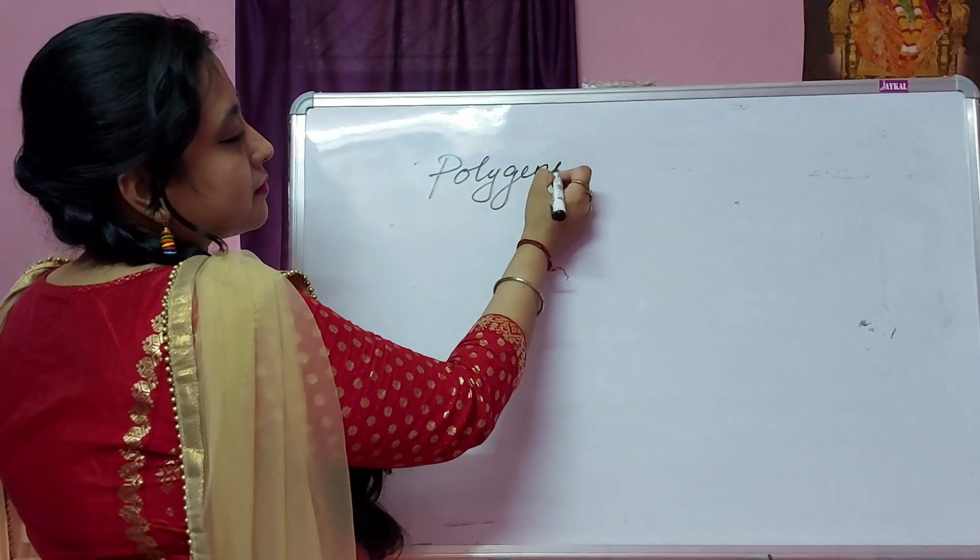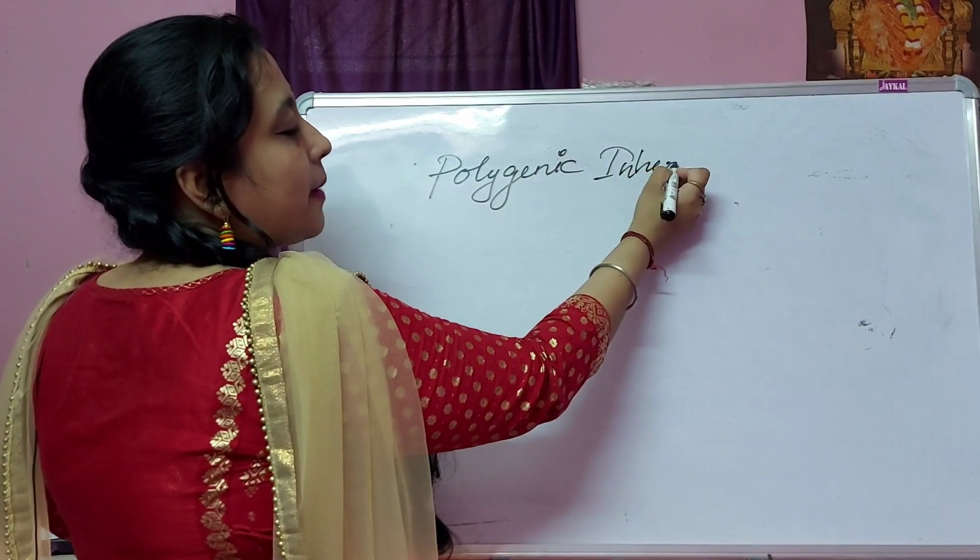Polygenic inheritance. What happens here?